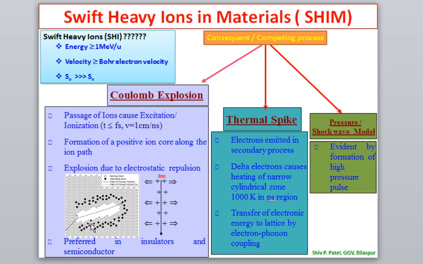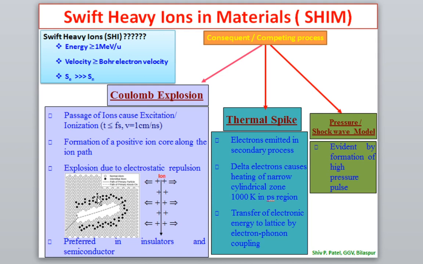Okay. So now another phenomenon is that when a temperature spike happens in a material, let us say if you consider one atom, one ion. So let's say this is a solid target. If the ion is going, because the Coulomb explosion takes place, and then the thermal temperature spike takes place within a small cylindrical zone, then what will happen here? All the atoms will go into a molten state because of the high temperature, 200 Kelvin, 300 Kelvin. This temperature is basically enough to melt the solid atoms. So this solid will go into the molten state within the cylindrical zone, but apart from the cylindrical zone, there will be no molten zone.